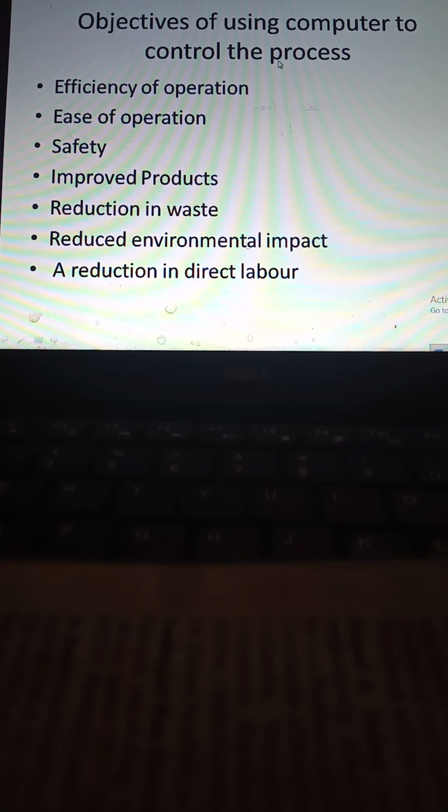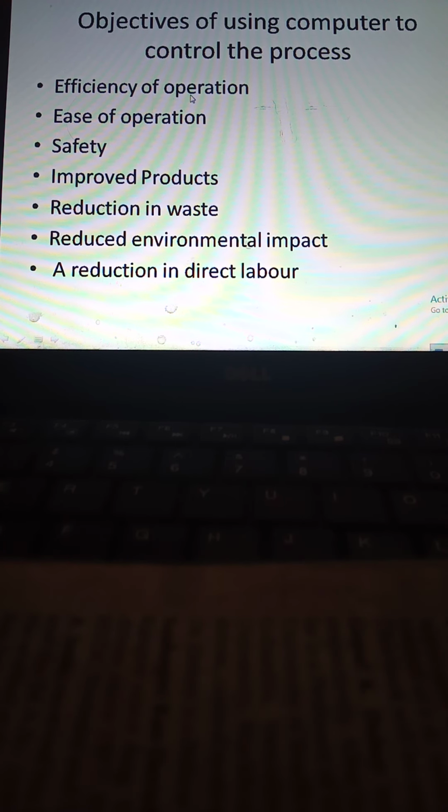So next, objectives of using computer control. Why, if you use a computer in a real-time control process, will you get any advantage? There are many advantages. One is efficiency of operation. The operation will be efficient because losses will be very small. Next is ease of operation. Once you make the computer, it is very easy to operate. Safety is available, since a human can be replaced by a computer.